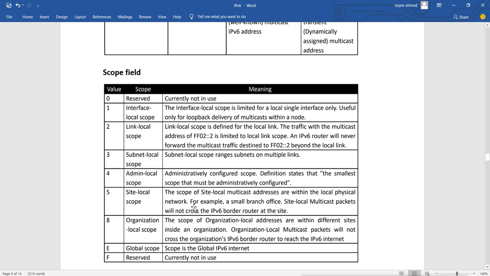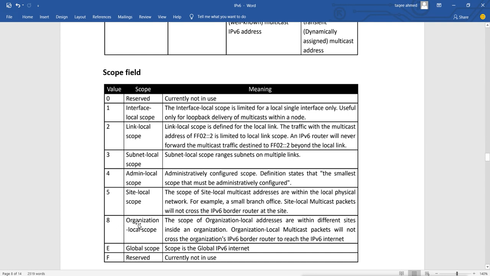For example, in a small branch office, site local multicast packets will not cross the IPv4 border router at the site. So within the site, it can travel across the routers within the site, but never cross the border router. Suppose it is an EIGRP site, it will not cross the border router. With an OSPF single area, it will not cross that area.